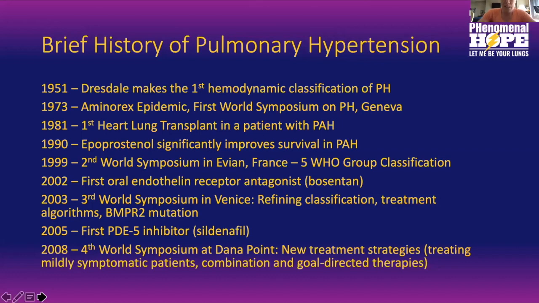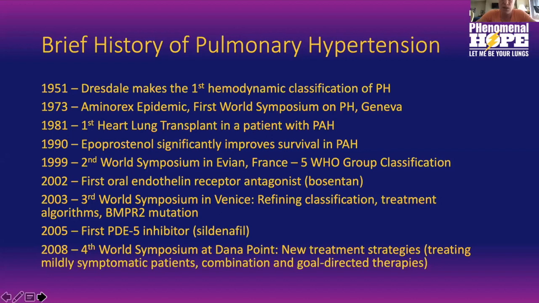In 1990, we saw our first medical therapy when epoprostenol was the first drug to significantly improve survival in PAH. And then in 1999, we had the second World Symposium, and that's where we come up with the 5 World Health Organization group classification system. We had our first oral medication as recently as 2002, and that was Bosentan, or Tracleer, if some of the members of the audience are familiar or on that medication.